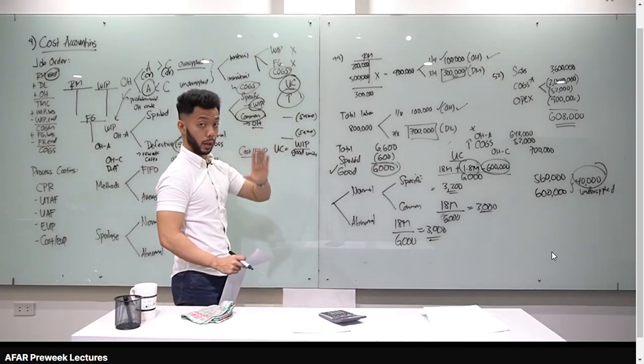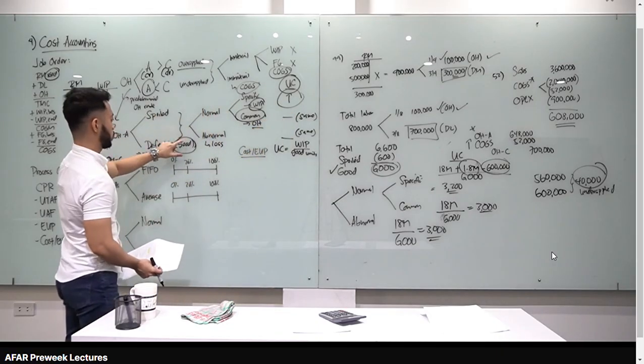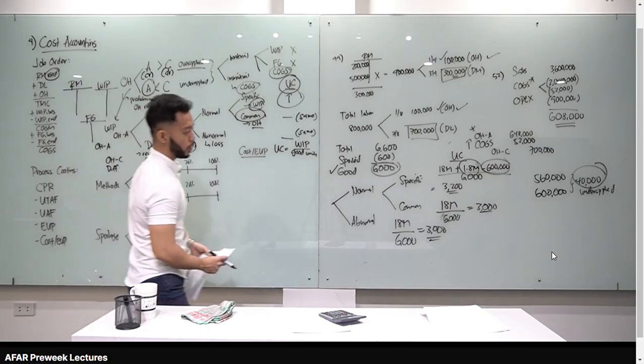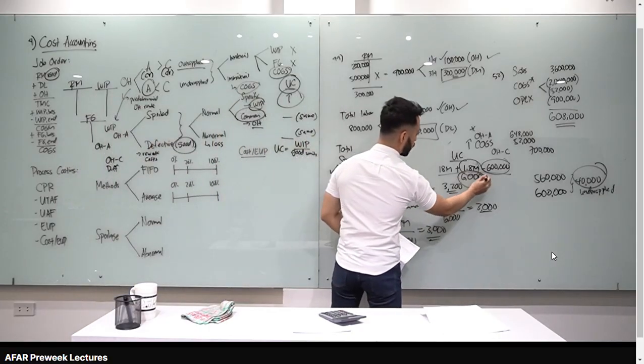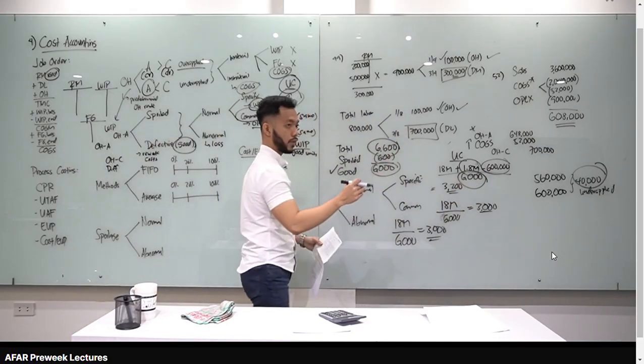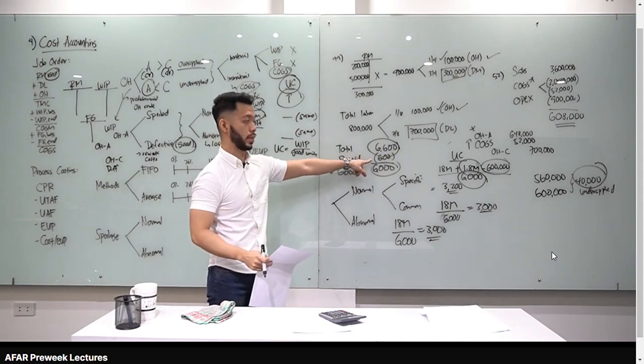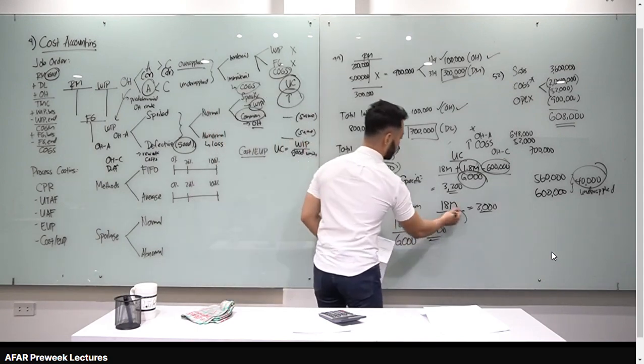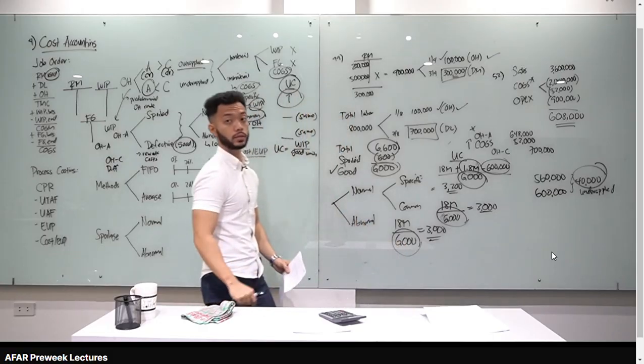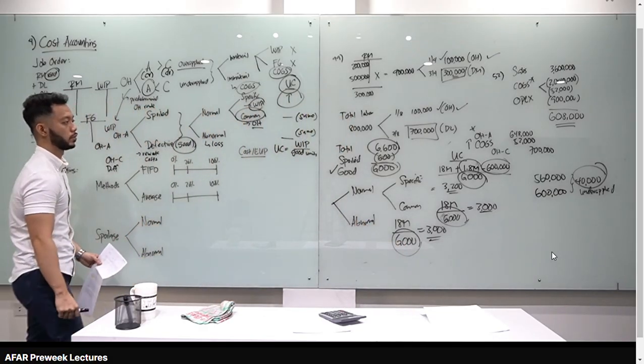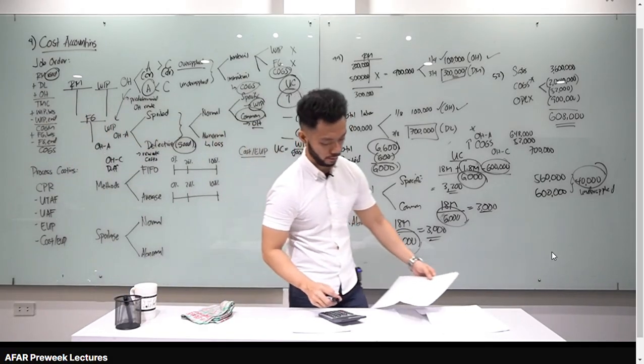Okay? Ngayon, pag defective units, ano yung magiging difference sa computation natin? Magiging difference sa computation natin, yung denominator mo, gagamitin mo is 6,600. Kasi pag defective, nag-rework ka, good units ulit yung 600. Magiging 6,600 yan. 6,600 din dito and 6,600 dito. Yun yung difference. Okay? Alright, so that's for job order costing.